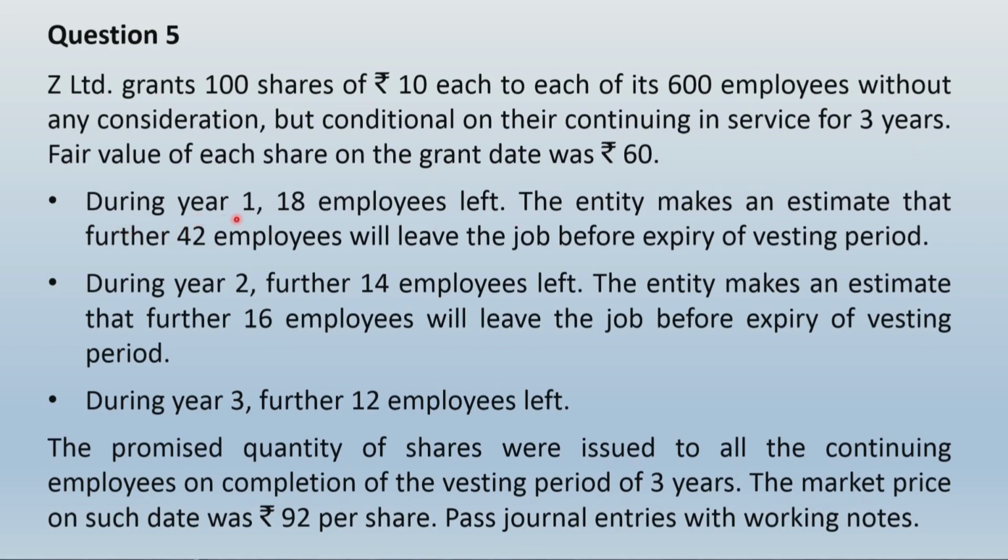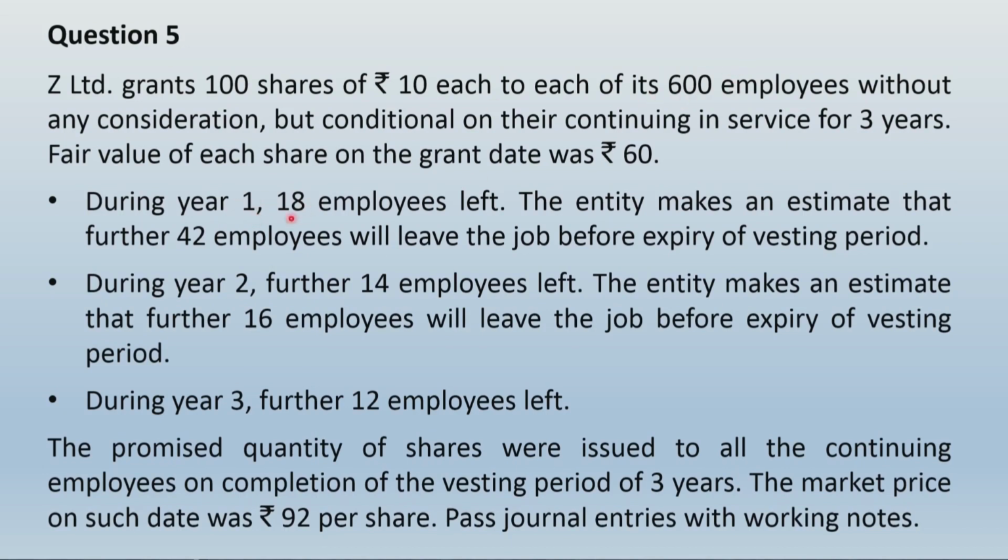So we can see one thing, at each year end certain number of employees have left and certain number of employees are expected to leave. So as per the requirement of Ind AS 102, the recognition of the share based payment reserve will be only to the extent the number of employees are expected to continue. In other words, in year 1, what will be done?